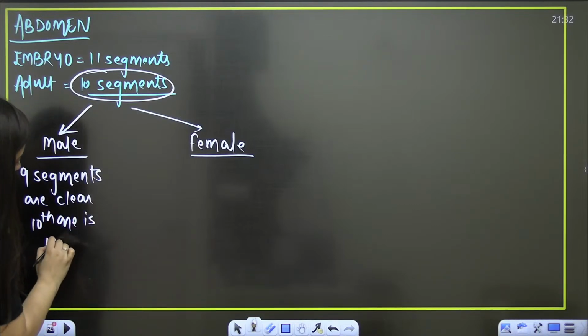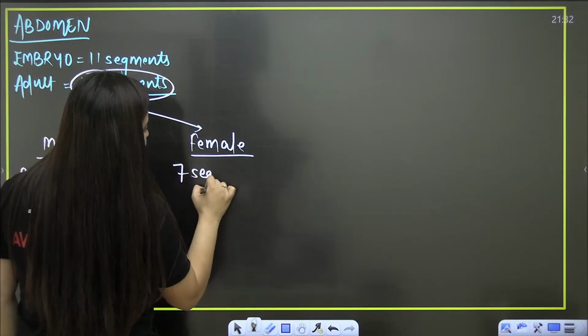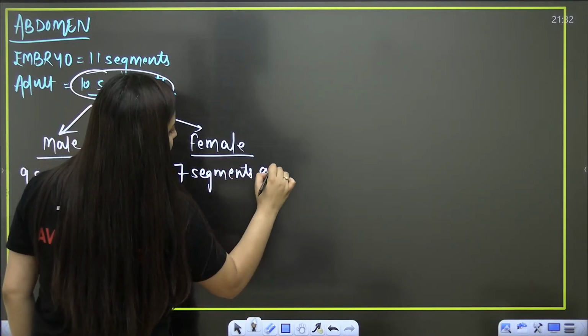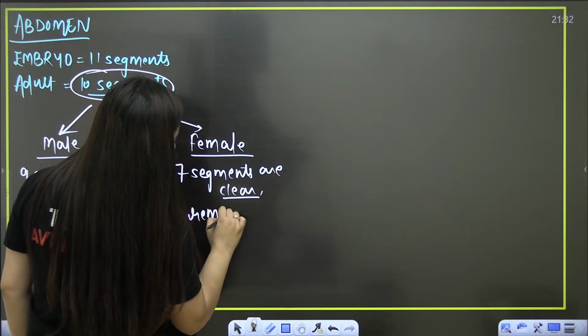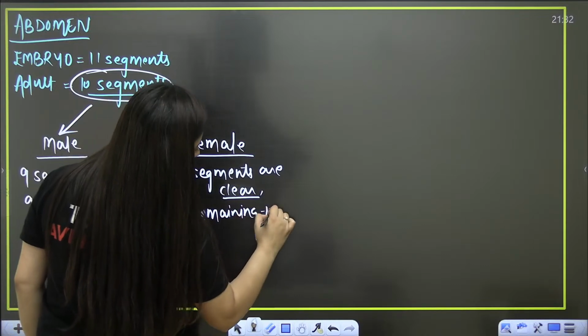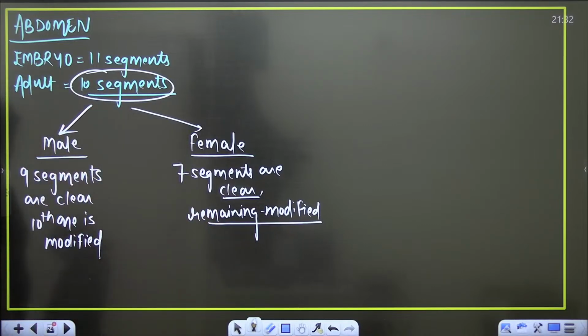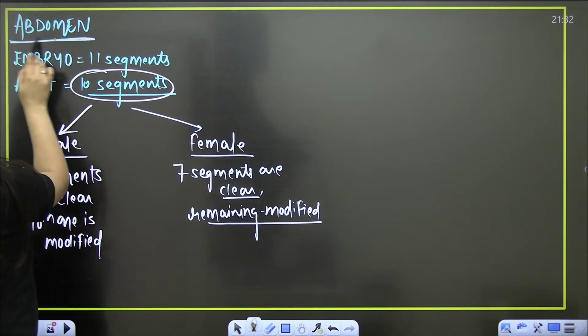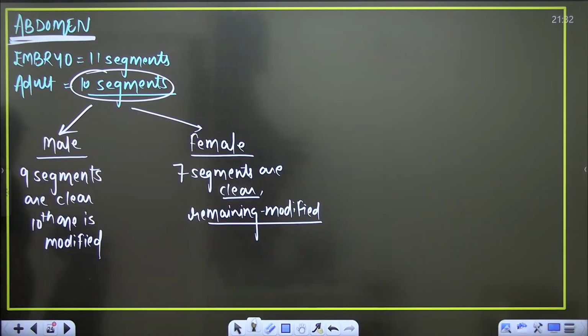In the female, 7 segments are clear, and the rest are modified. They'll form certain structures. So by looking at the abdomen, we can differentiate the male and the female cockroach.